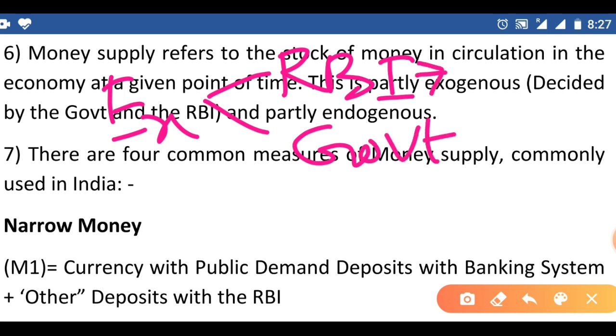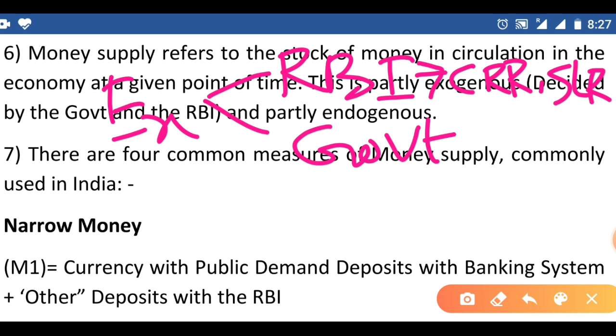Here RBI uses policy operations like CRR and SLR. If RBI increases the CRR and SLR rates, then banks have to keep more money with RBI, so the money in the economy reduces.